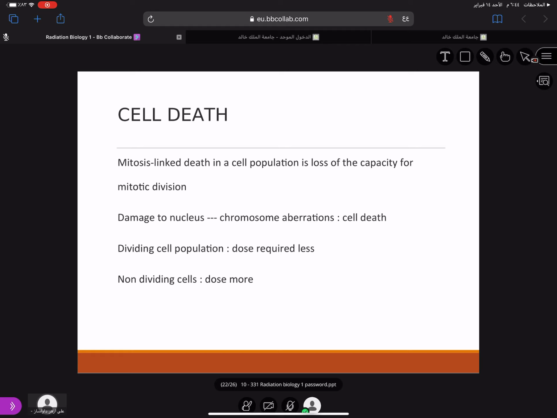Cell death, mitosis-linked death in a cell population, is loss of the capacity for mitotic division. There is damage to the nucleus causing chromosome aberration and cell death. For dividing cells, the dose required is less. When the cell is dividing actively, even at low dose you will find there is cell death. Whereas for non-dividing cells, you need a higher dose in order for the cell to die.